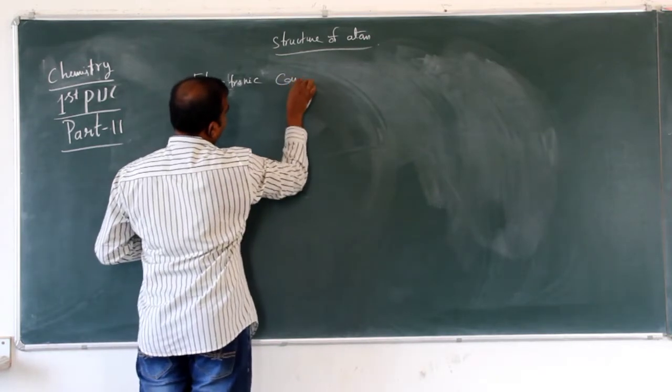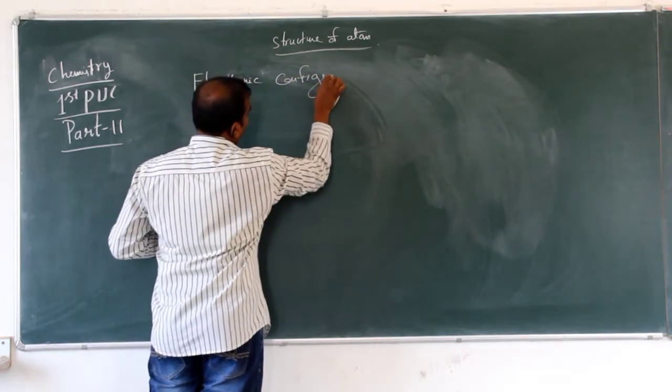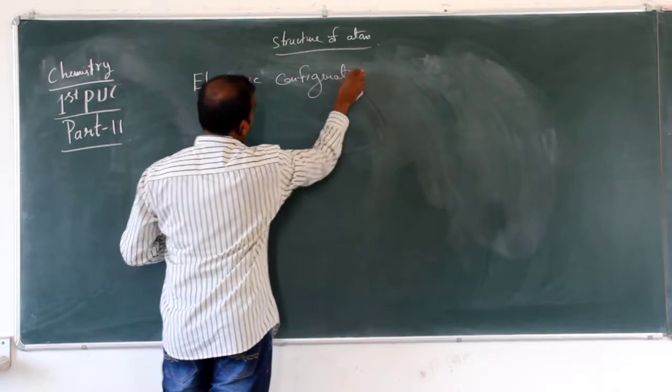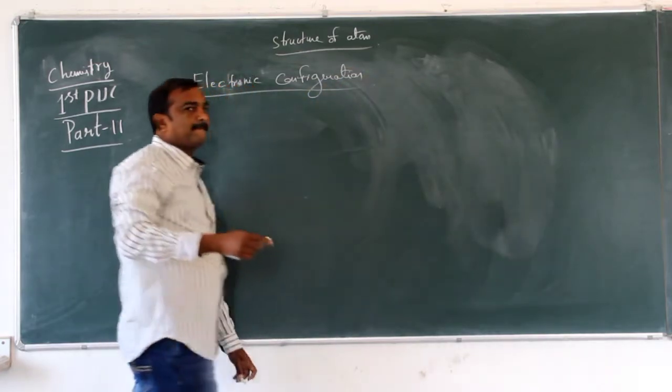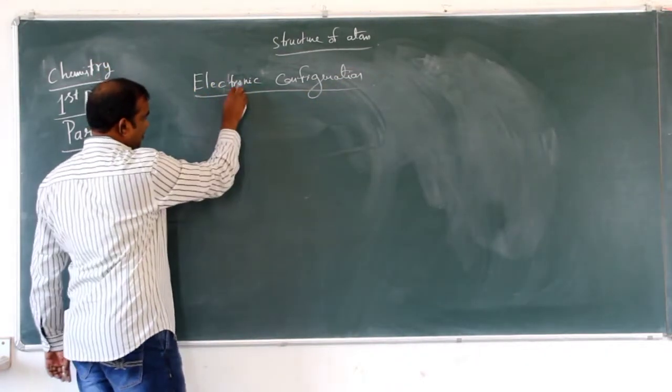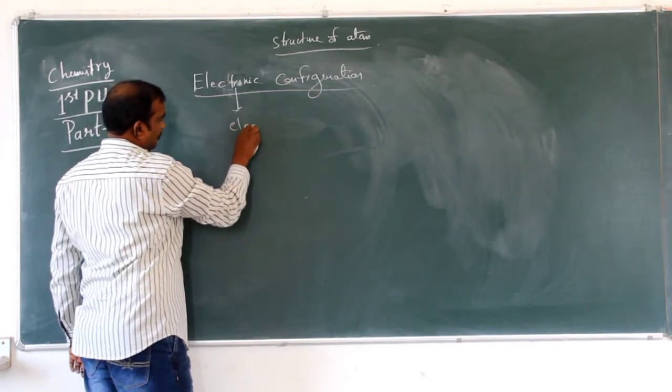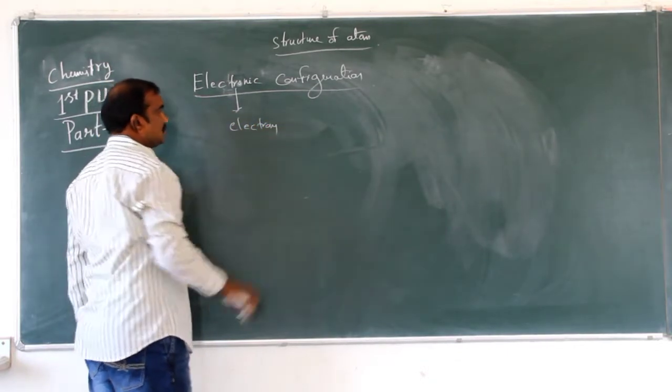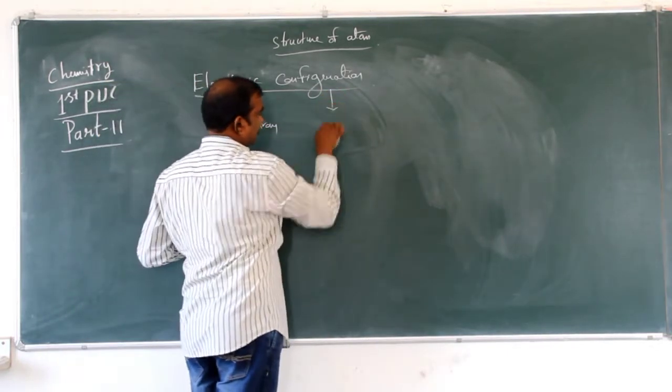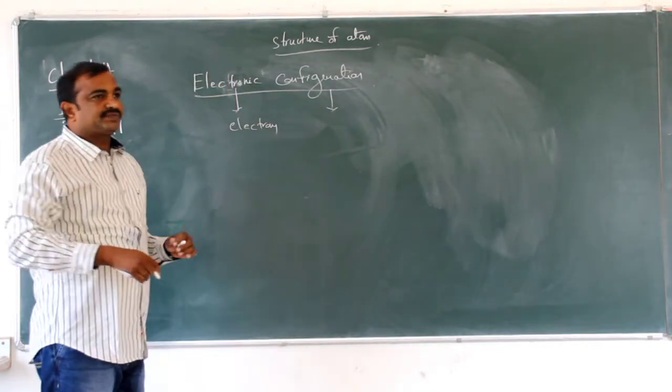Electronic configuration. Electronic means electrons. So what is configuration?